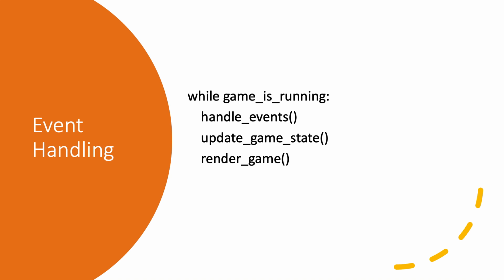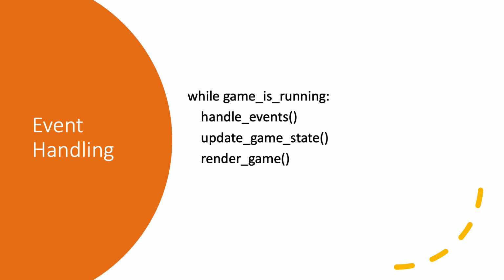Secondly, the update game state function updates the game's logic, which includes modifying the game's data and state based on the events handled in the previous step. This could involve updating the position of game characters, checking for collisions, or advancing to the next level. And finally, the render game function is called to draw the updated game state to the screen, providing visual feedback to the player.